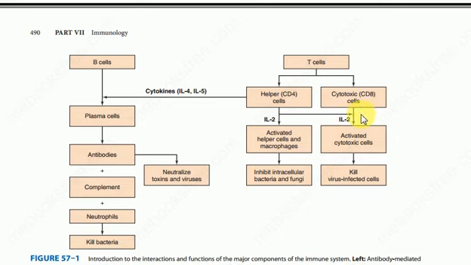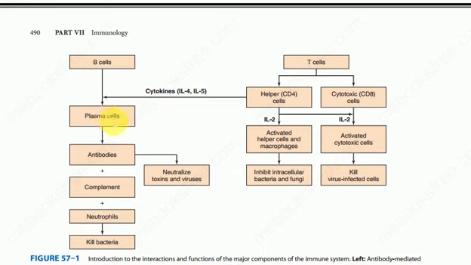The CD8 cells are cytotoxic cells, and they are responsible for killing virus-infected cells, those cells which are infected by virus.